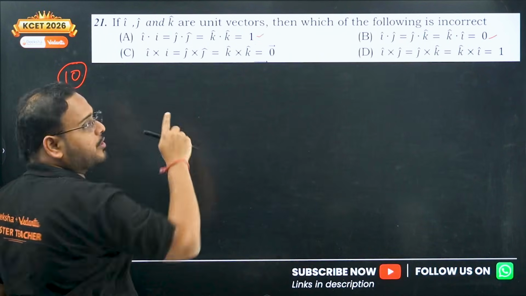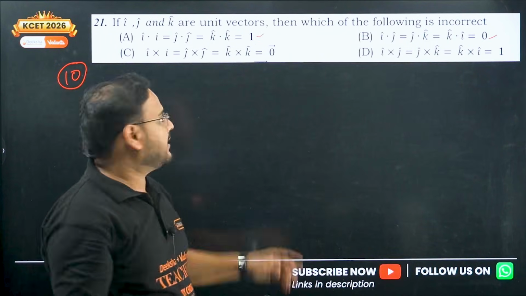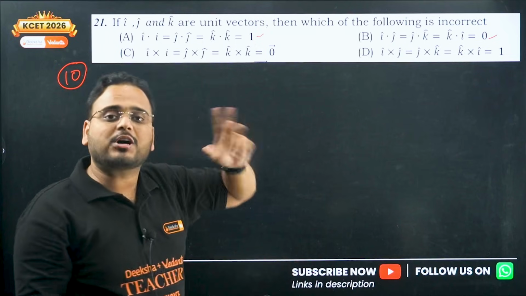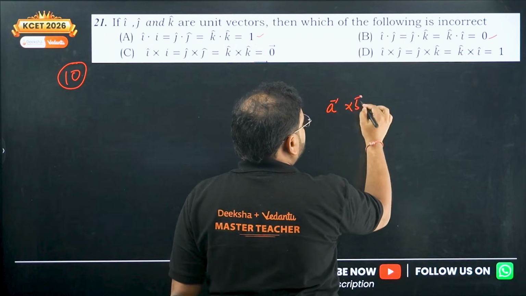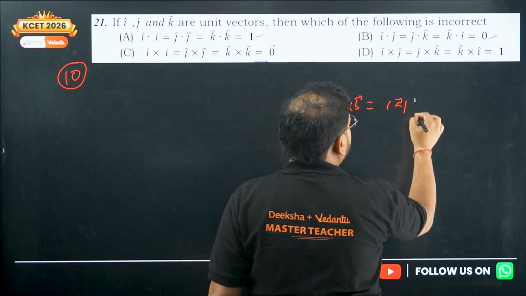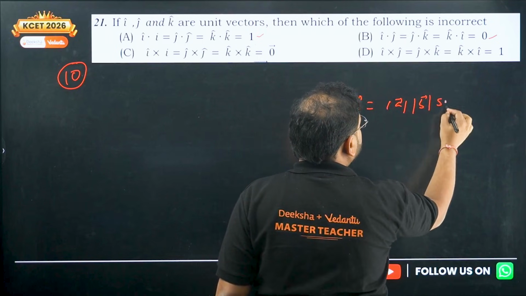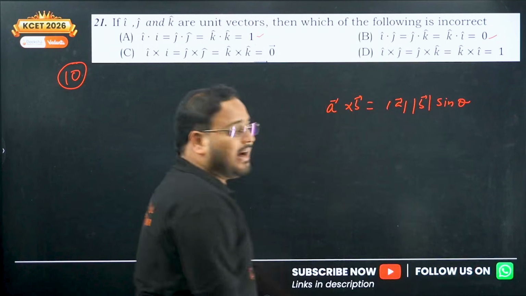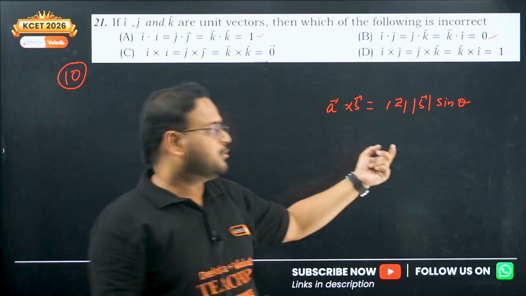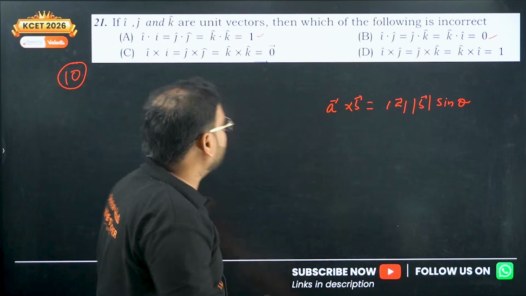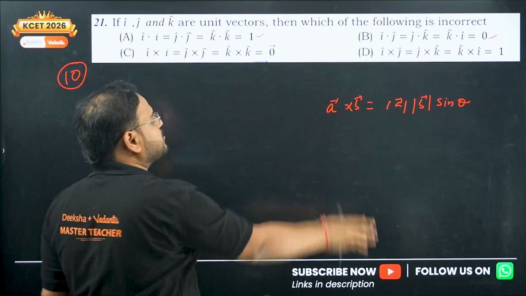i cross i is 0 because i sin 0, right? When you do cross product, I hope you know that, if you have A cross B, this is nothing but mod of A, mod of B, sine theta. So i cross i means the angle between i and i will be 0 only. So sine 0, this whole thing will be 0. j cross j also 0. k cross k also 0.